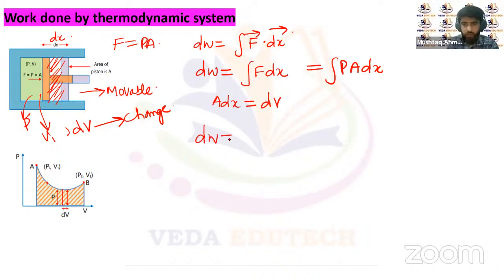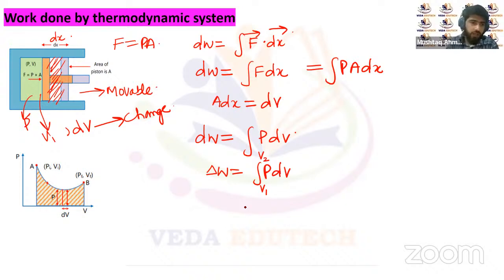That's dW equal to the integral of P dV, and that will be the total work done. So the total work done will be given by integration of the pressure with respect to the volume. Let's suppose the initial volume was V1, and after some displacement dx, the volume is V2. We can integrate between the limits V1 to V2, and then we will get the work done by the system.